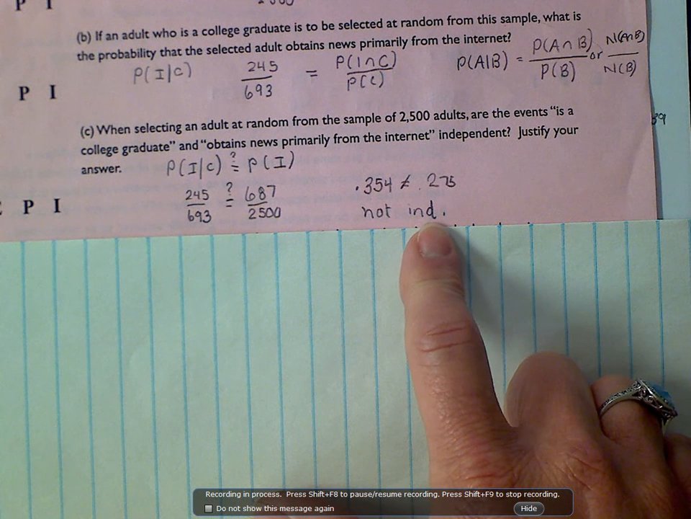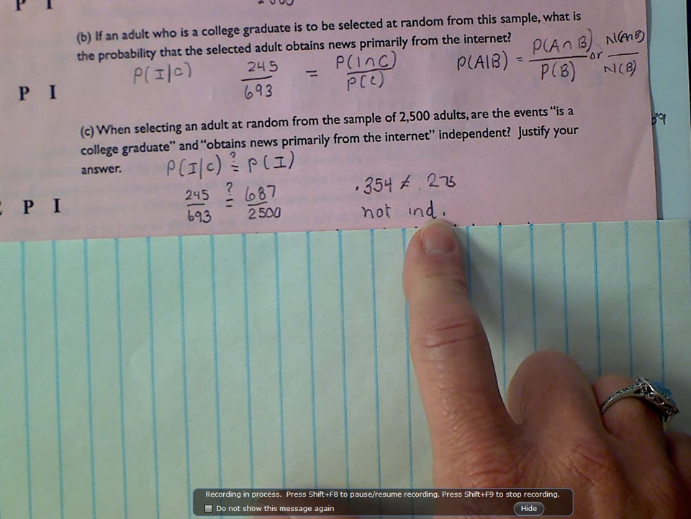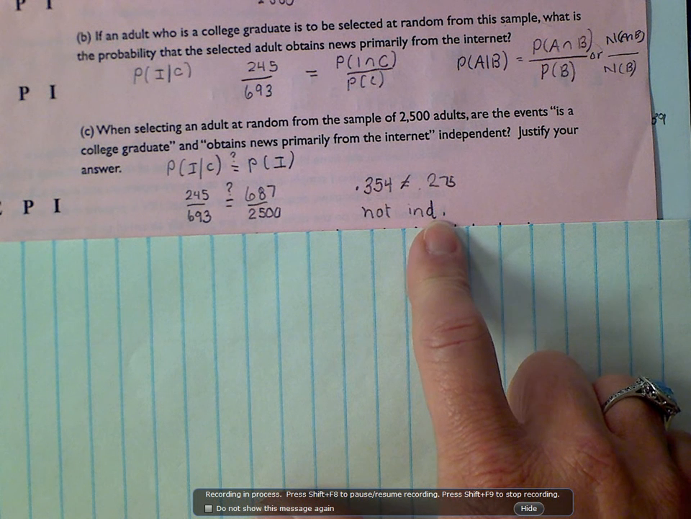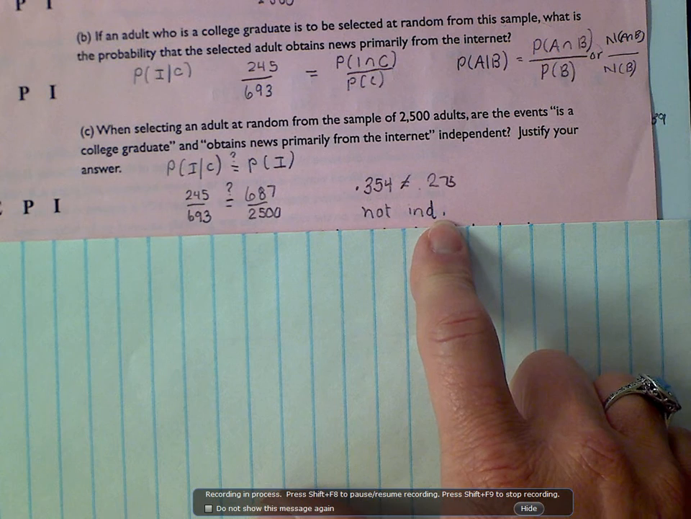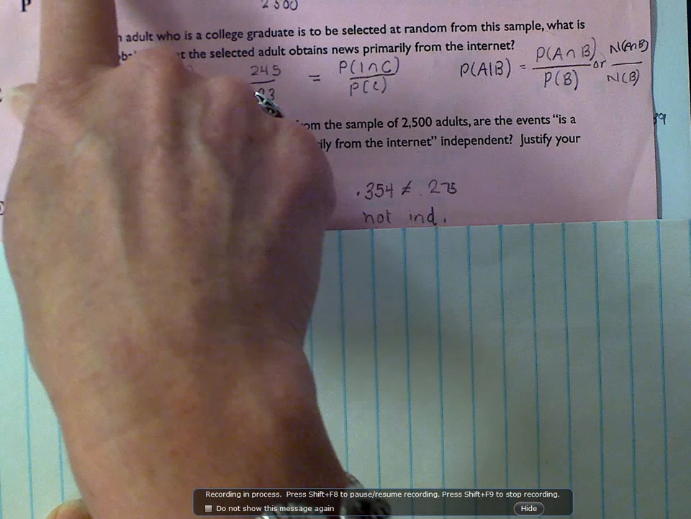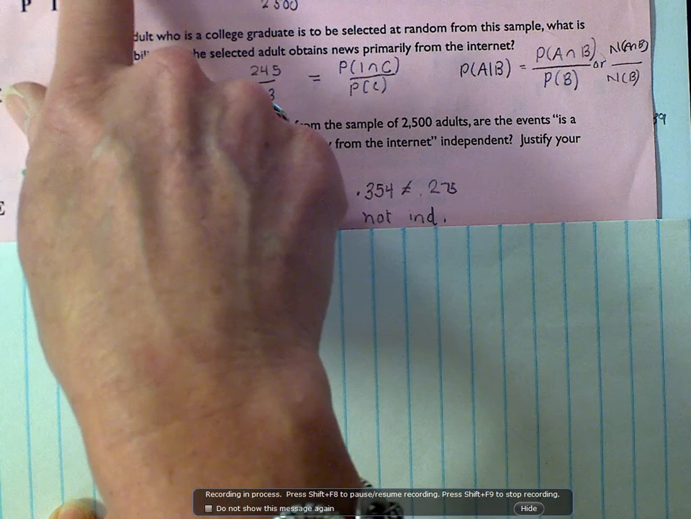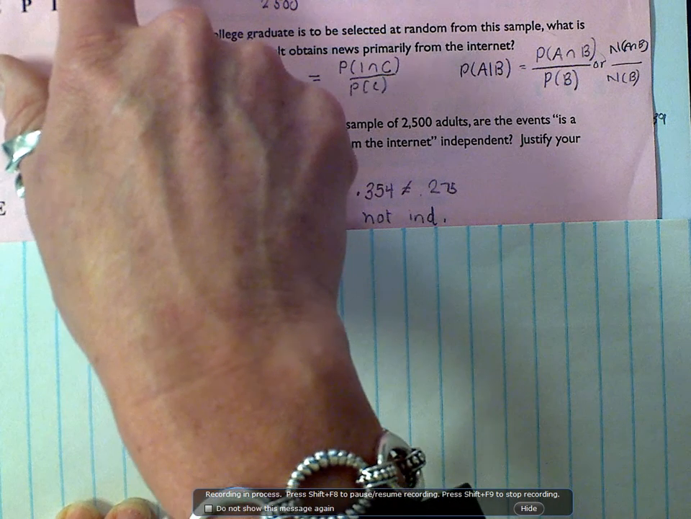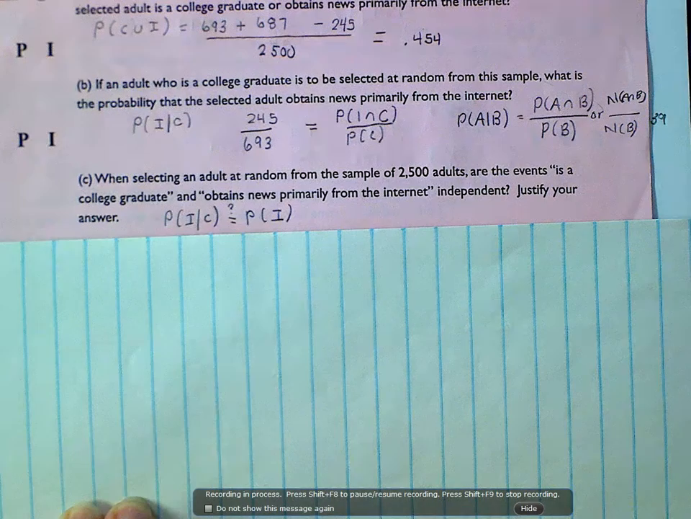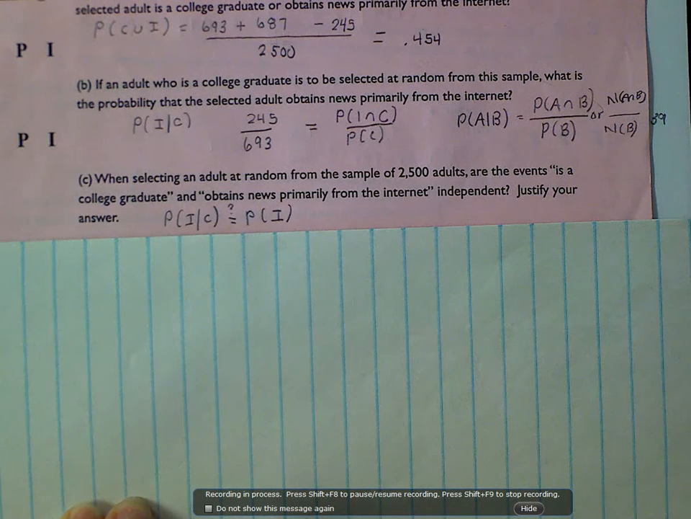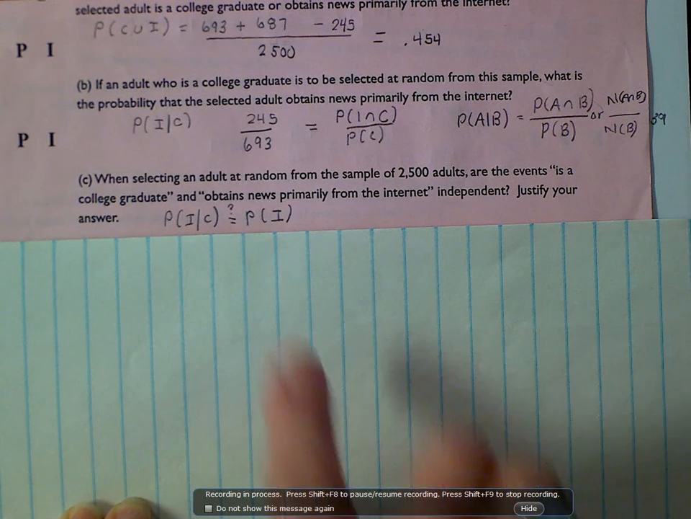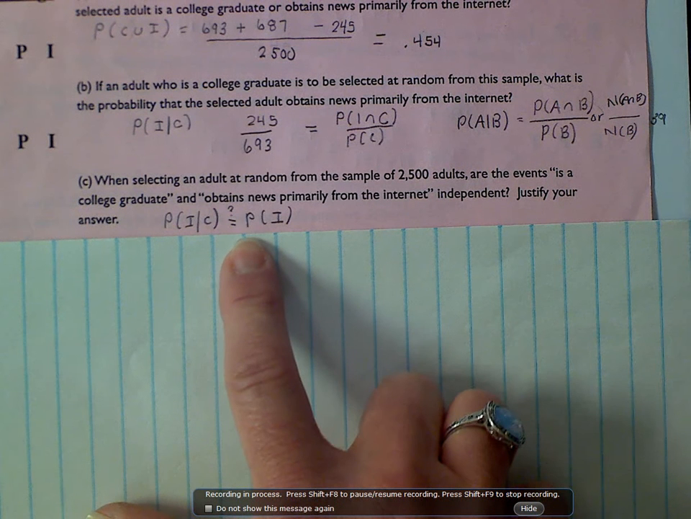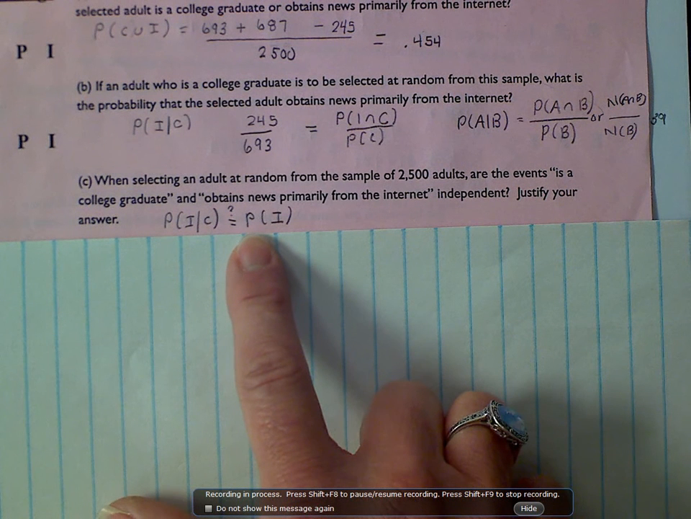Now, doesn't that make sense, though? Because you figure somebody who's college educated is more likely to use the internet than to rely on TV or cable TV or to read the newspaper. In this day and age, very few people read newspapers, especially those that are educated. So does that make sense as to why we chose to use this test to determine if they're independent? Do you have any questions?